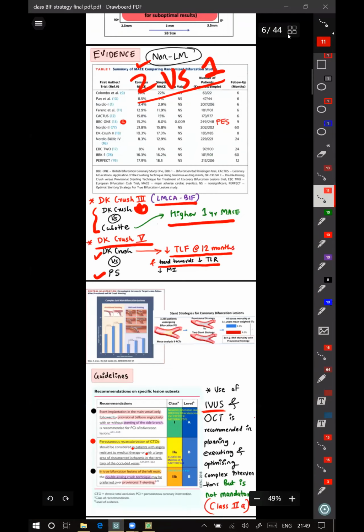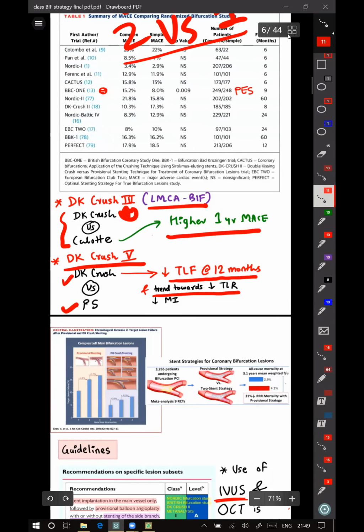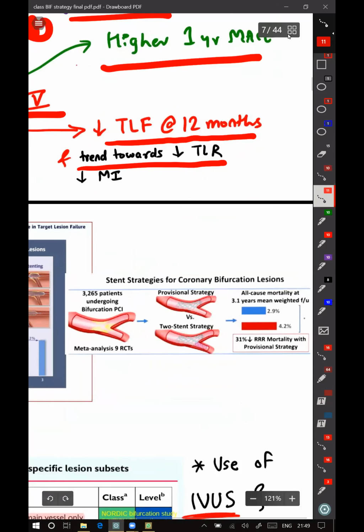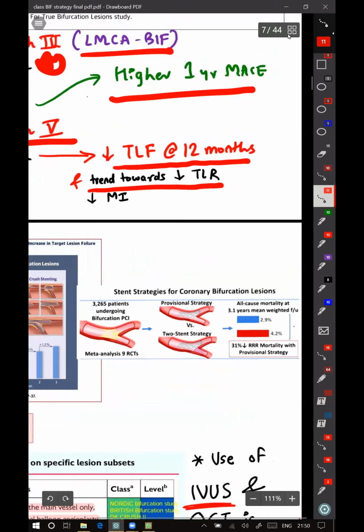I showed all these trials which were done for two versus single stent. The meta-analysis of all those trials showed that the single stent strategy fared better than the two-stent strategy always.